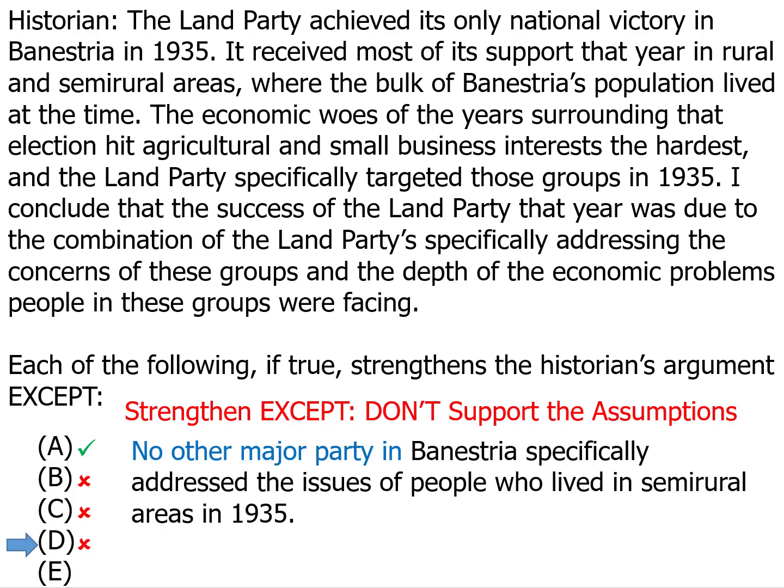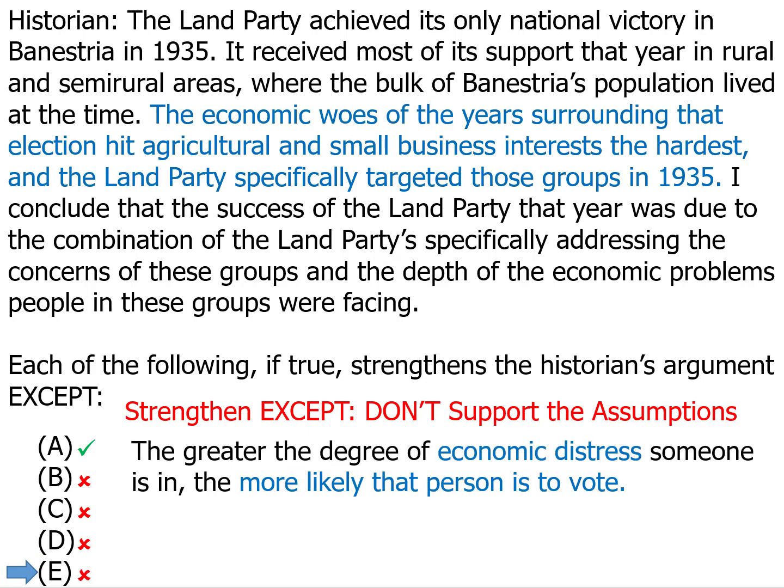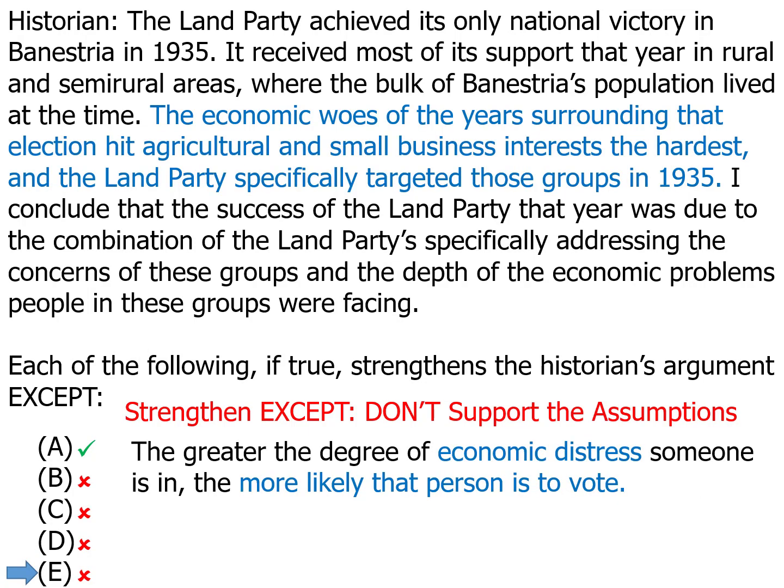Answer choice D, no other major party in Benestria was doing those things. This helps support the idea that it wasn't a coincidence. It was something that they were doing that was helping them out. Answer choice E, the more economic distress you're in, the more likely you are to vote. Well, that would help prove that it was their focus on economics that helped them, because they were motivating the sorts of voters who were going to show up at the polls. So answer choices B through E strengthen the argument. Answer choice A does not, and so it's our answer.